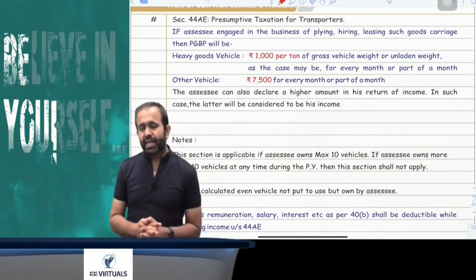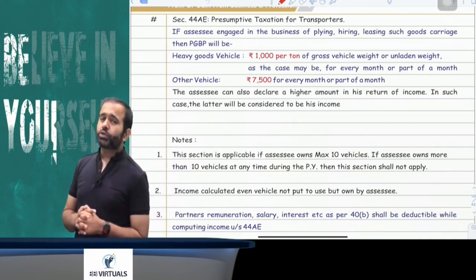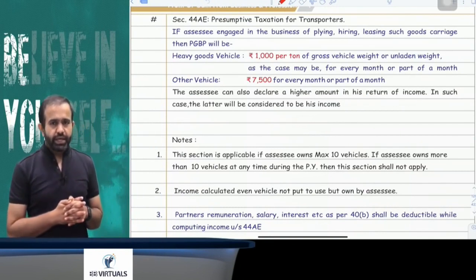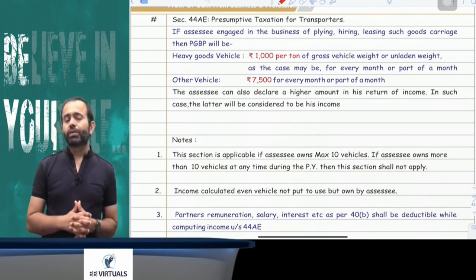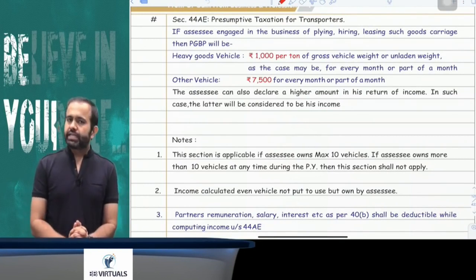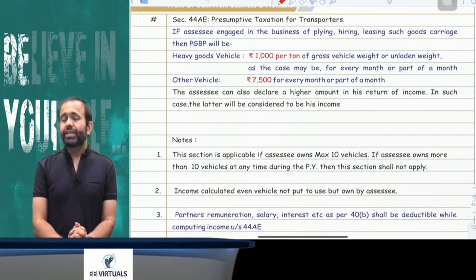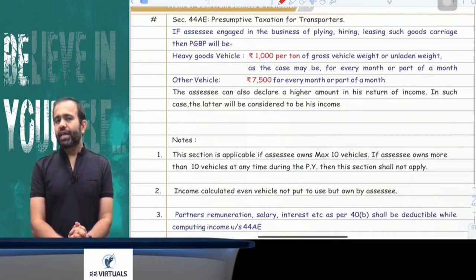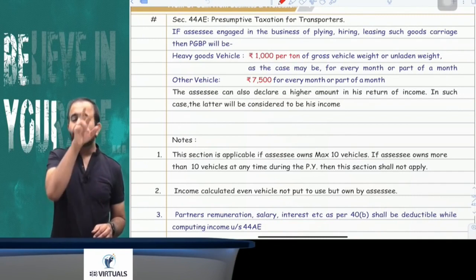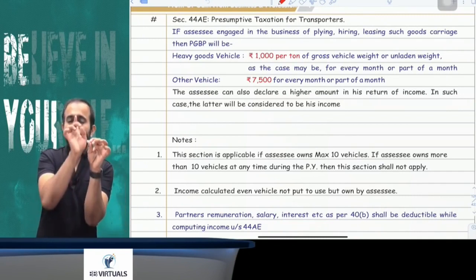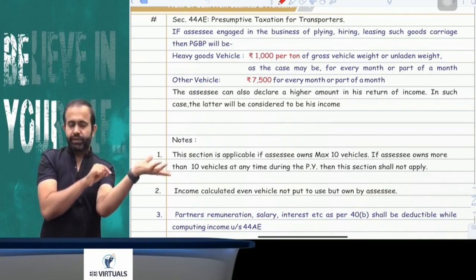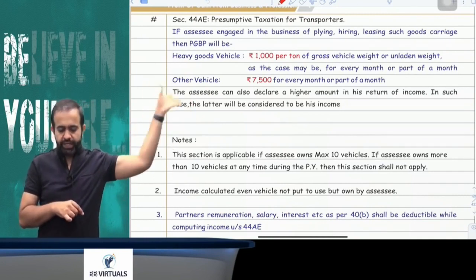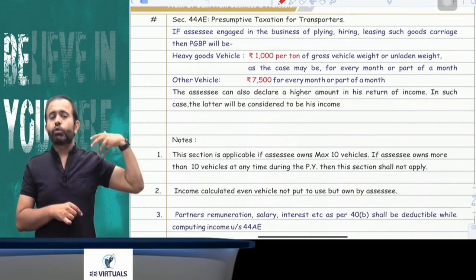Now try to understand, heavy vehicle means any vehicle having a gross vehicle weight of more than 12,000 kilogram, or I can say 12 ton. That is called a heavy vehicle. In case of a heavy vehicle, your income will be 1000 rupees per ton of gross vehicle weight or unladen weight. Now they have given gross vehicle weight and unladen weight both. So the question is what we have to consider.